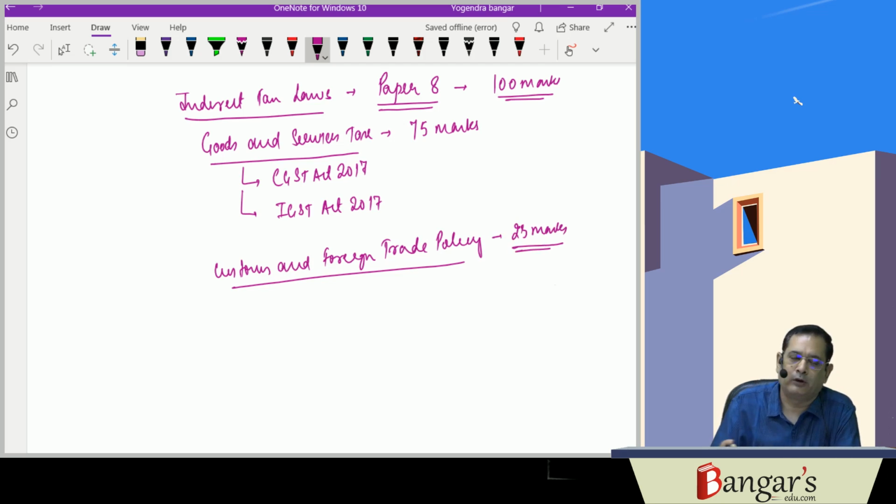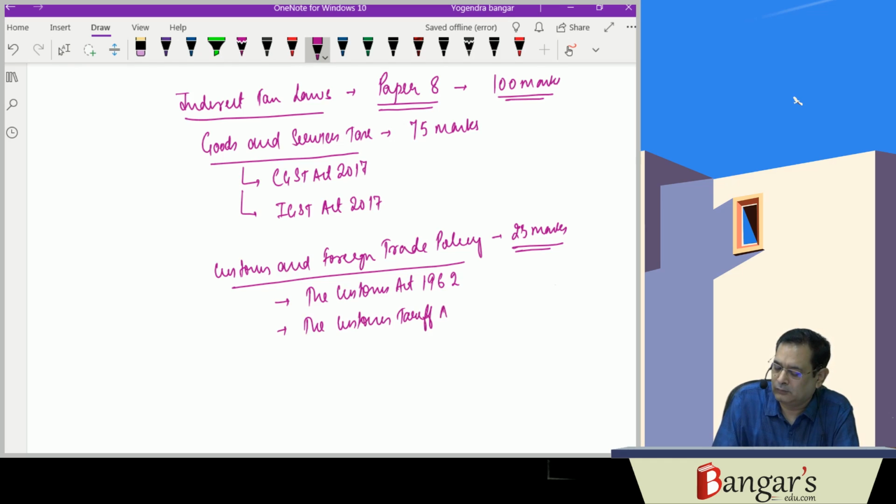Customs and foreign trade policy, that is 25 marks portion is there. Now here we will be discussing the relevant portions of the Customs Act, 1962, and the Customs Tariff Act 1975.